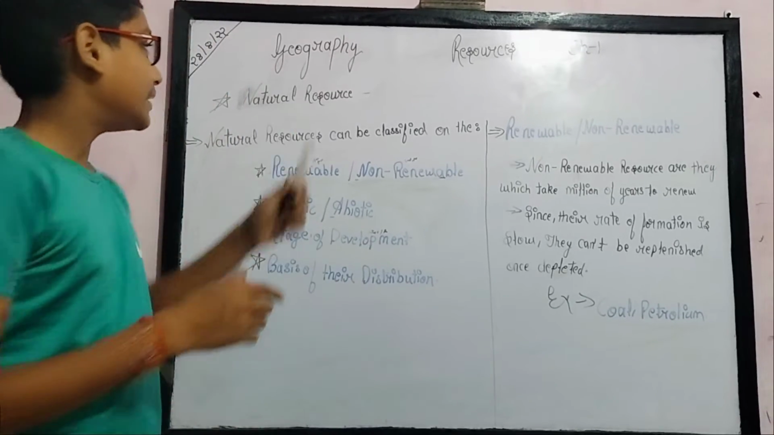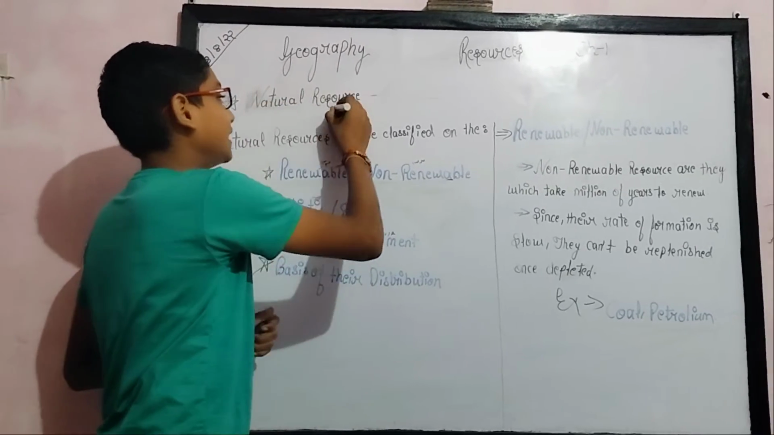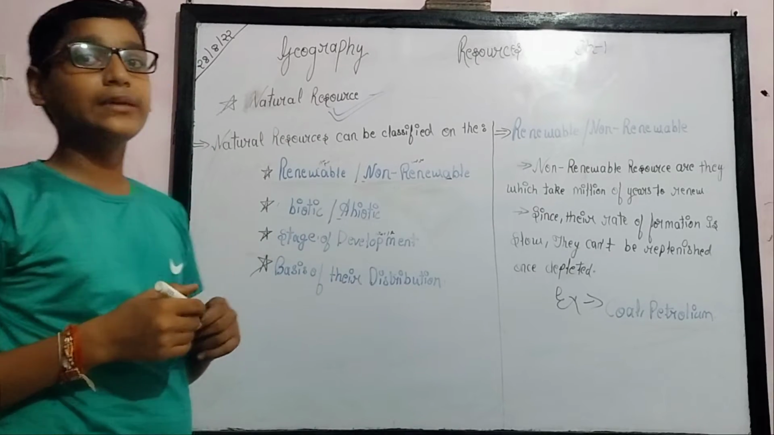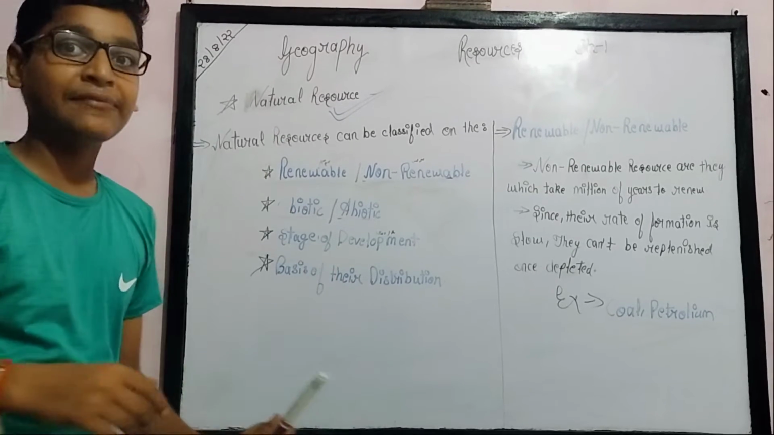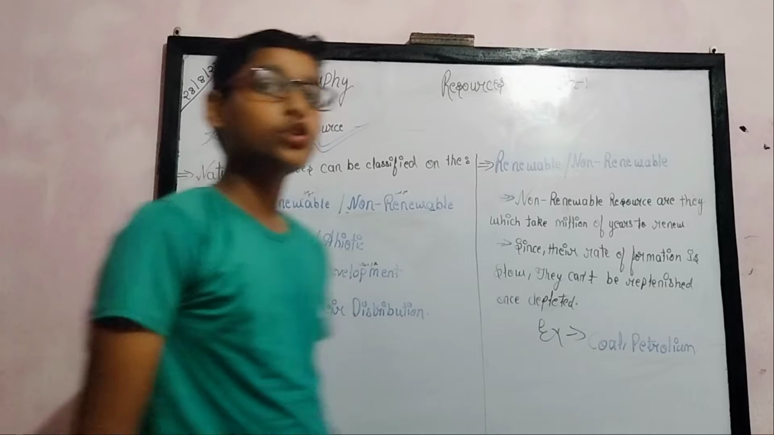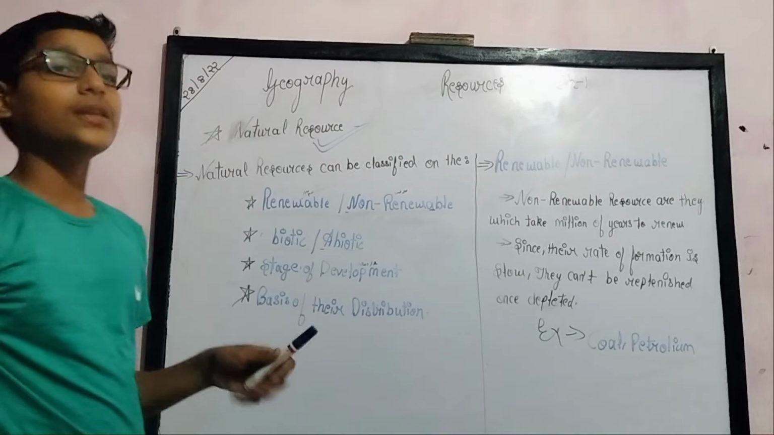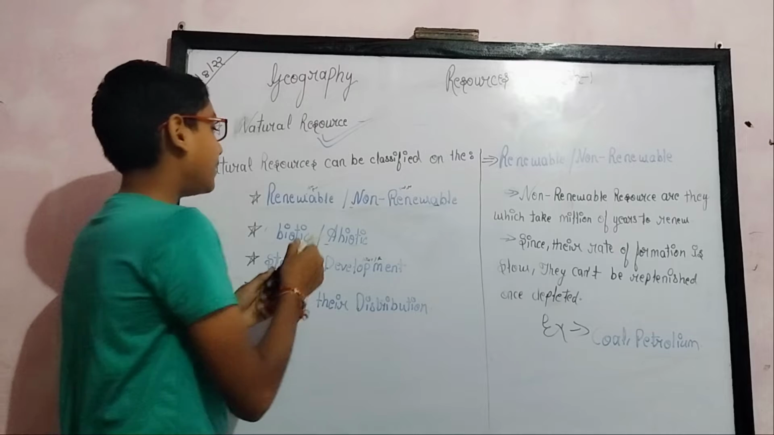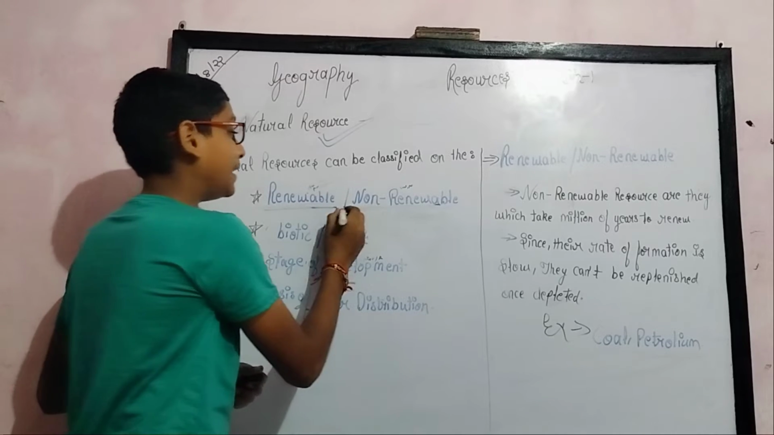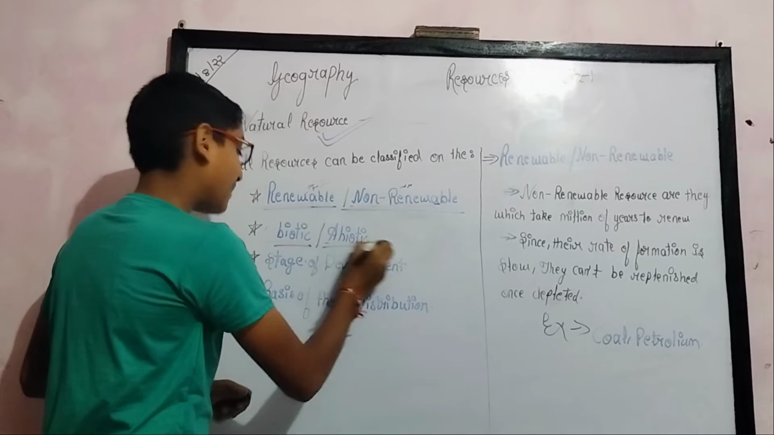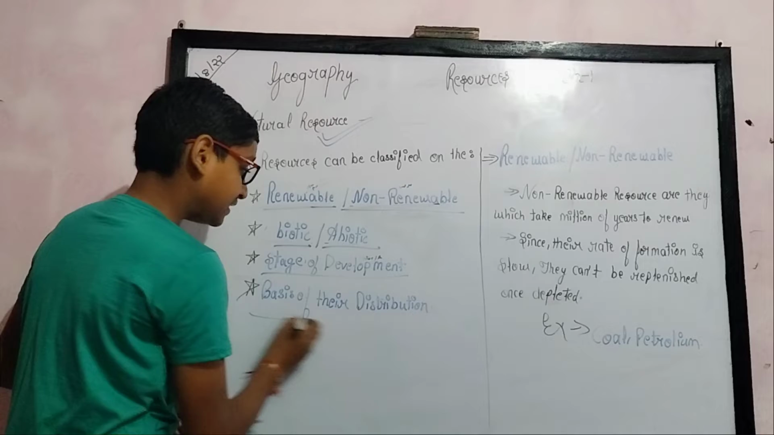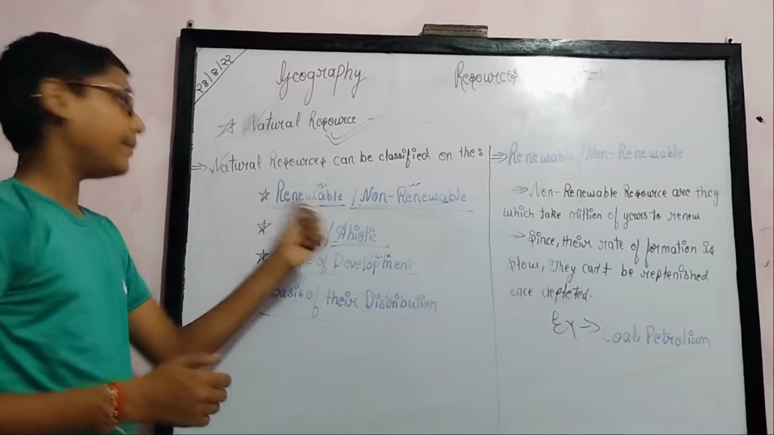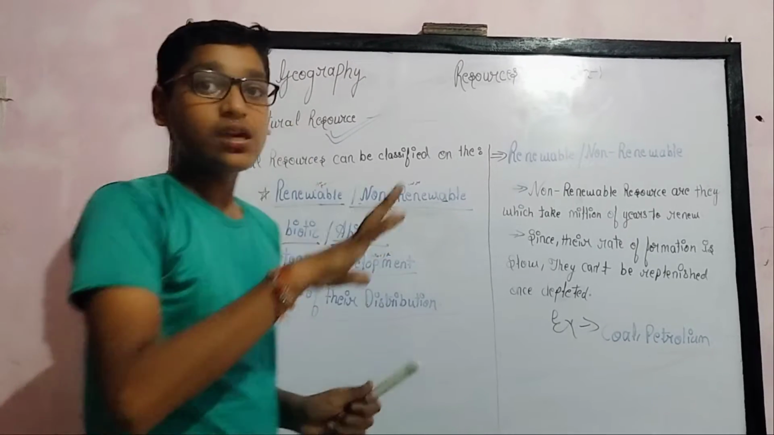In today's video we will understand the basis on which natural resources can be classified. Natural resources can be classified on the basis of renewable and non-renewable, biotic and abiotic, stage of development, and basis of their distribution. Renewable and non-renewable means whether a resource is renewable or non-renewable.